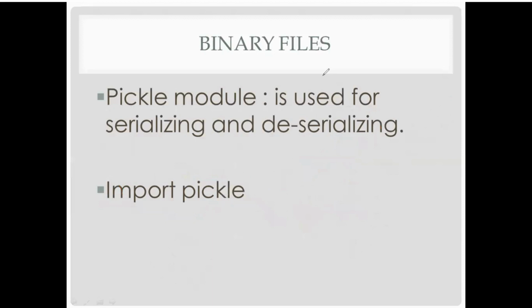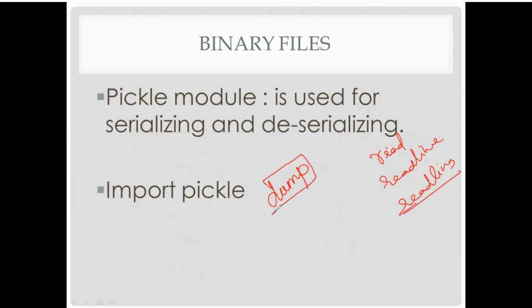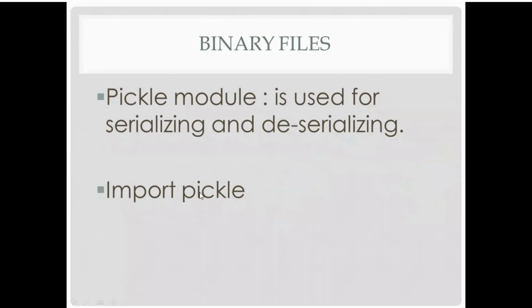சரியா, import பண்ணிட்டோம். Import பண்ணதுக்கு அப்புறம் if you want to read data, if you want to read that binary file means you have to use one function called dump. So normally if we want to read something from a text file we will use read or readline or readlines. In binary file if you want to read something now you have to use dump function with that pickle. So pickle dot dump function. Okay, so with that only you have to use that things. Okay, so I will show you an example for that.